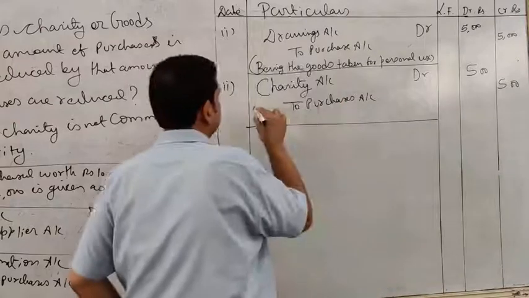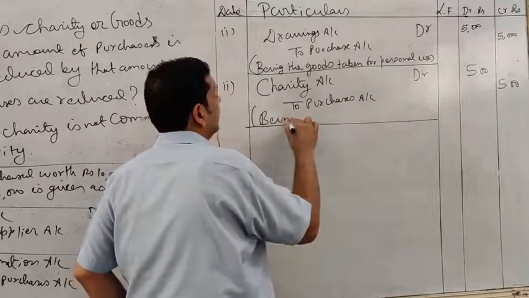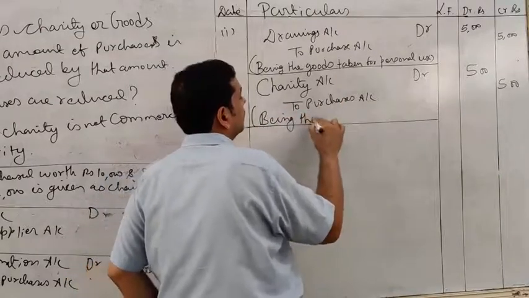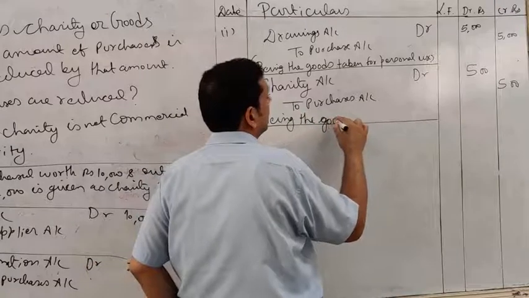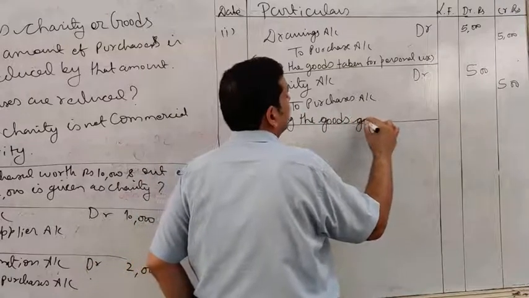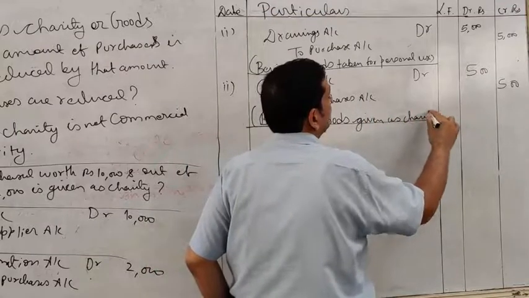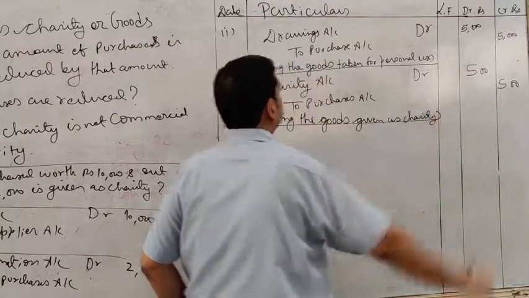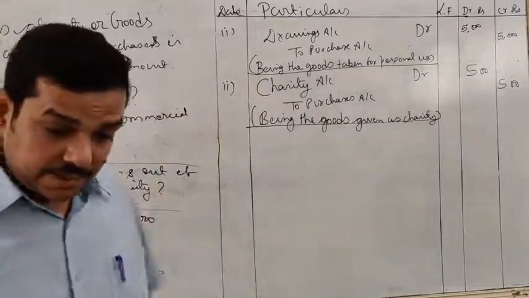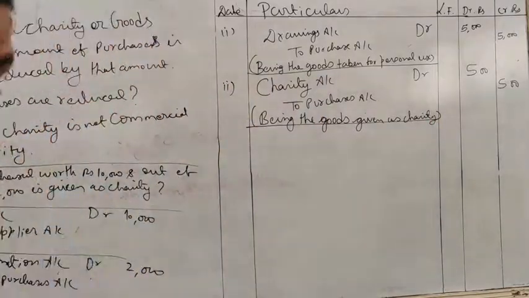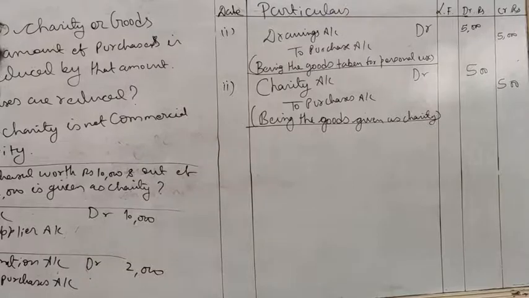Clear? Write down the narration, being the goods given as charity. Clear? See the third transaction. A cheque of rupees 5,000 received from Rajiv was deposited, returned dishonored.